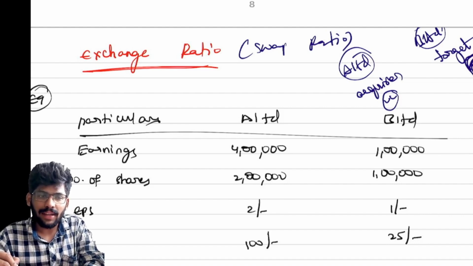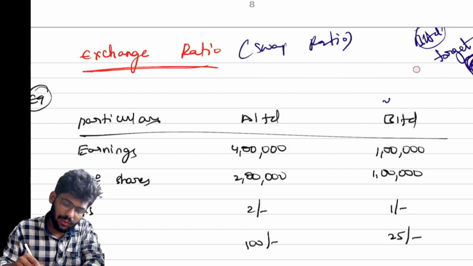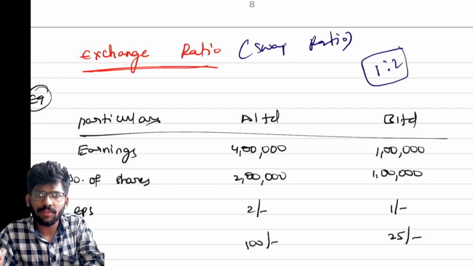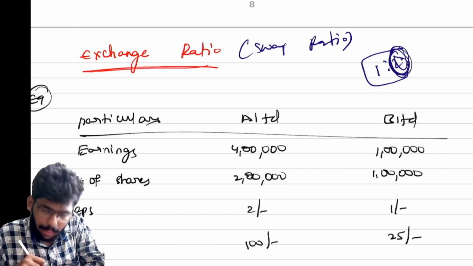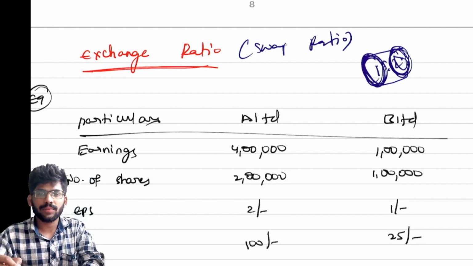B Limited has 1 lakh shares, so we need to give 50,000. So we can call the ratio 1 is to 2. If the swap ratio is 1 is to 2, it means for every 2 shares in the target company, the acquirer company needs to issue 1 share. That's the meaning of it.